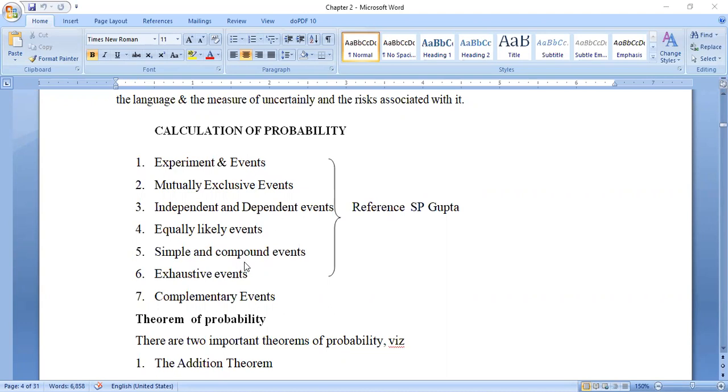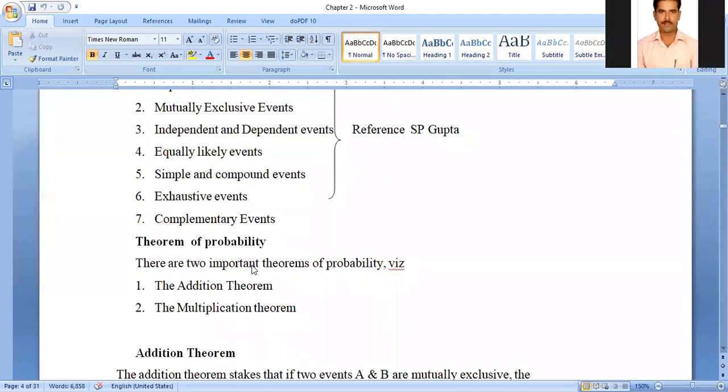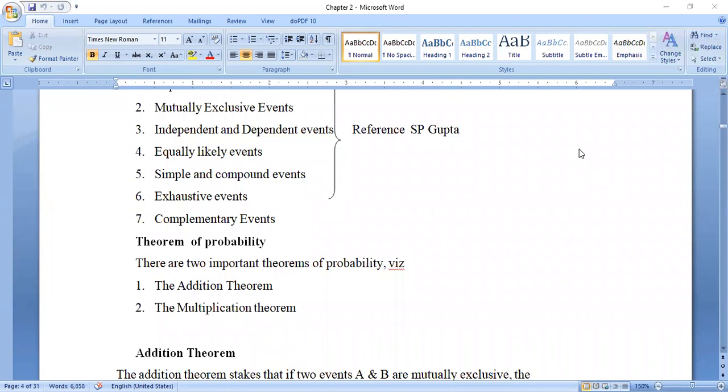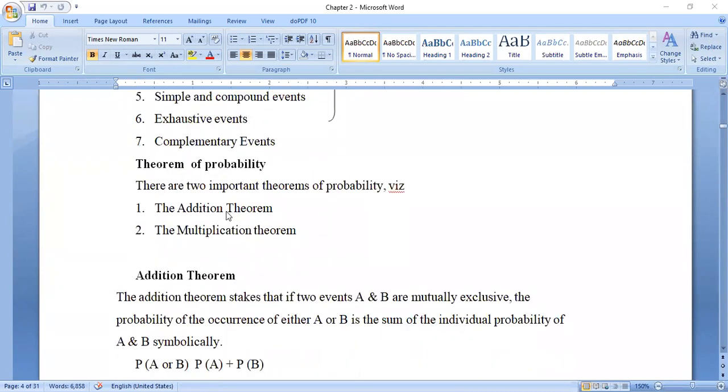The next is simple and compound events. Simple events are there and compound events are also there. Then exhaustive events are there, then complementary events are there. These are the calculation of probability. These 7 points we need to keep in our mind. The next one here, theorems of probability. There are two important theorems of probability, namely the addition theorem and the multiplication theorem.